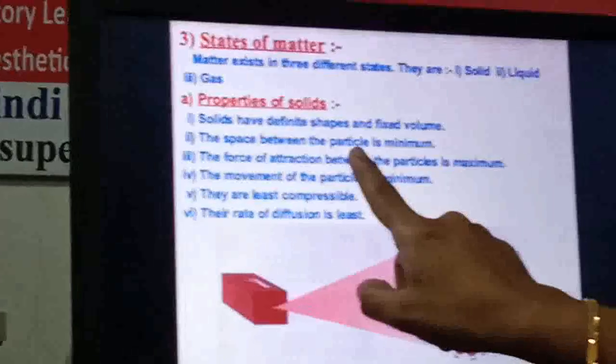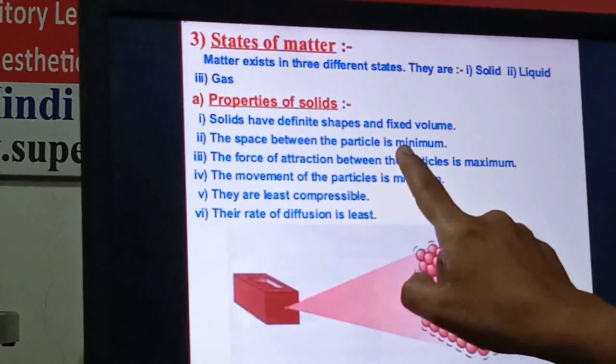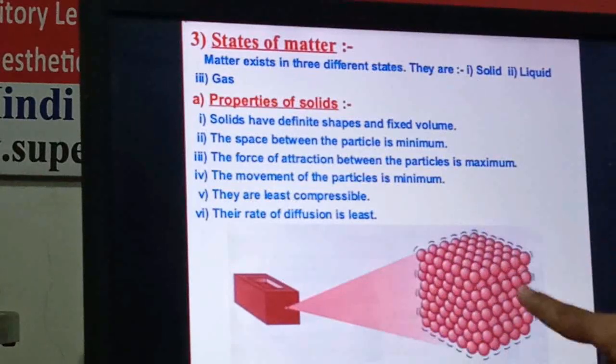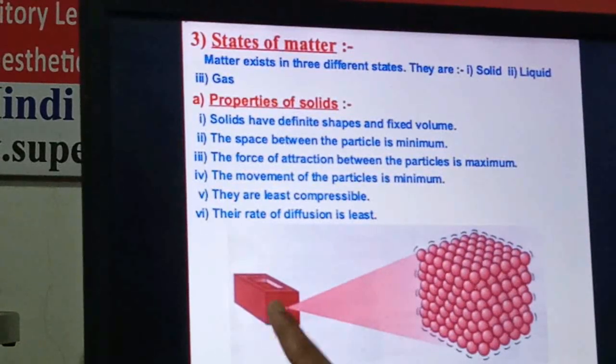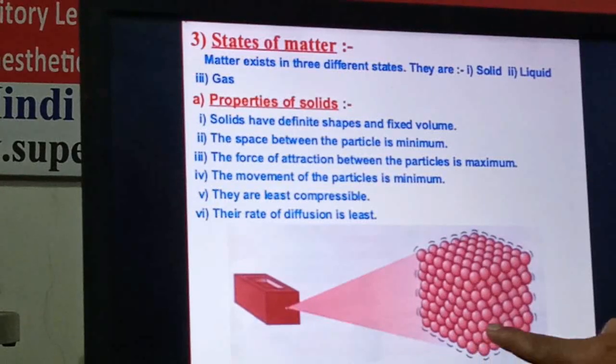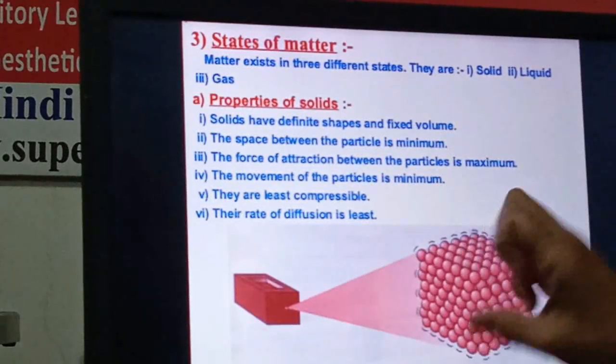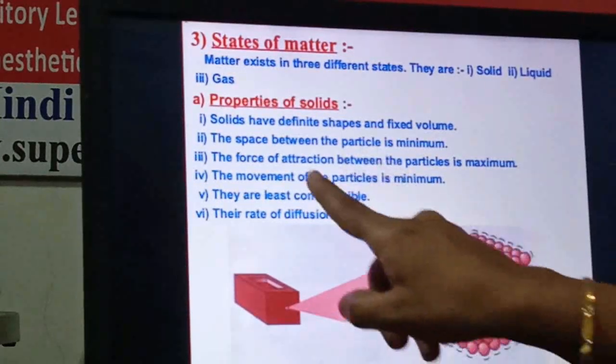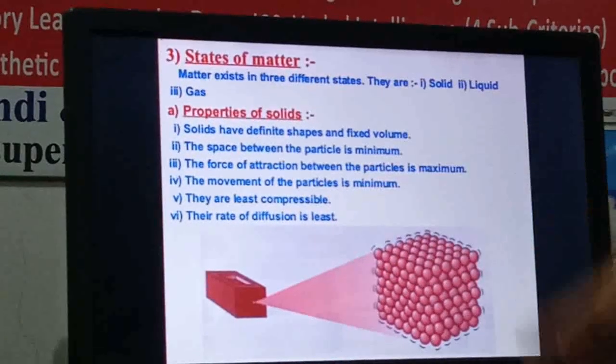The second property is that the space between the particles is minimum, right? Just now I showed the picture, right? Here also you can see this is the solid box. In this, if you see the molecular arrangement, they have minimum space between them, right? Very compactly arranged, so very little space is there between the molecules. So this is the second property of the solid, that the space between the particles is minimum.